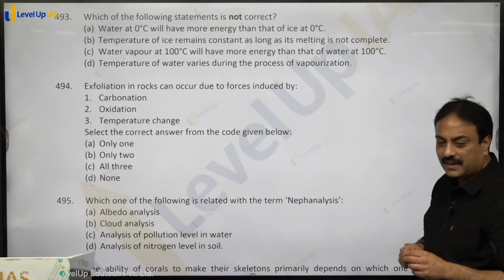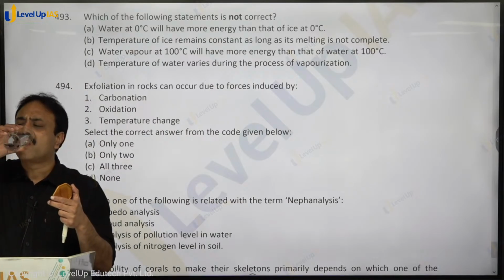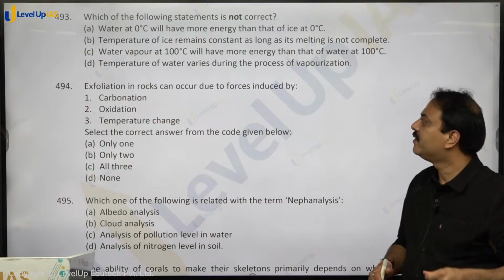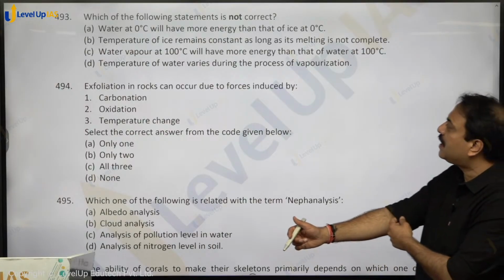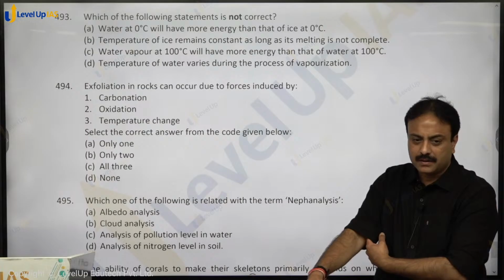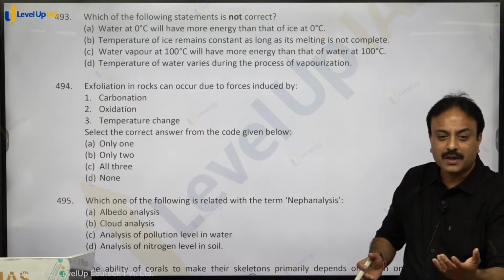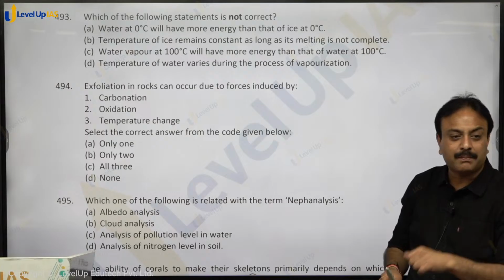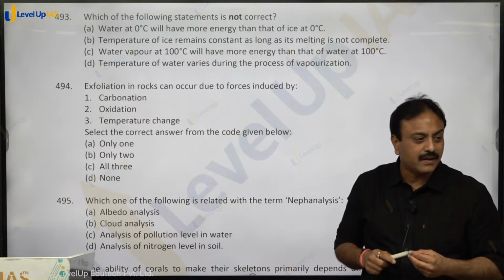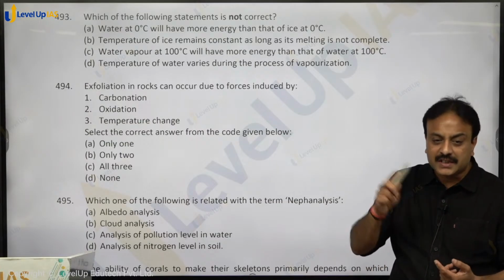Which of the following statements is not correct? Water at 0 degree Celsius will have more energy than that of ice at 0 degree Celsius. Yes? नहीं? आइस 0 डिग्री सेल्सियस में कुछ एनर्जी गेन करेगा तभी तो मेल्ट करके पानी बनाएगा, तो पानी में ज़्यादा एनर्जी होगी ना. So water at 0 degree Celsius will have more energy as compared to ice at 0 degree Celsius. Correct. Temperature of ice remains constant as long as it is melting and as long as the melting is not complete. Yes, जब तक मेल्ट होती रहेगी the energy will be used in changing the state of matter. Correct.